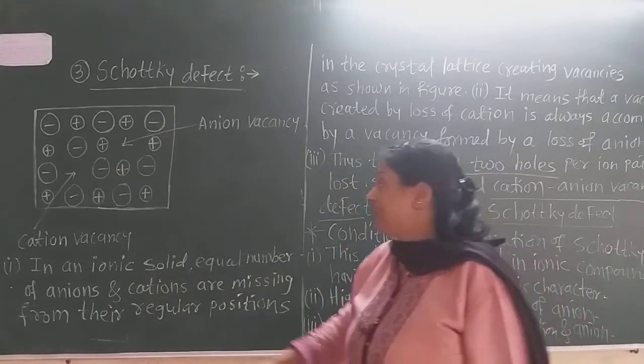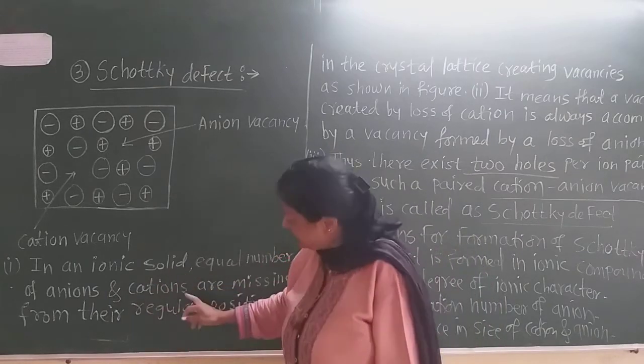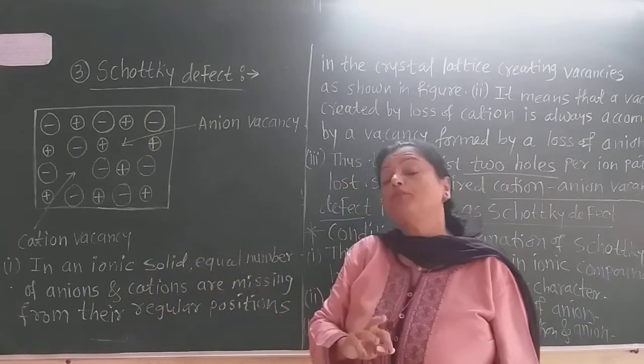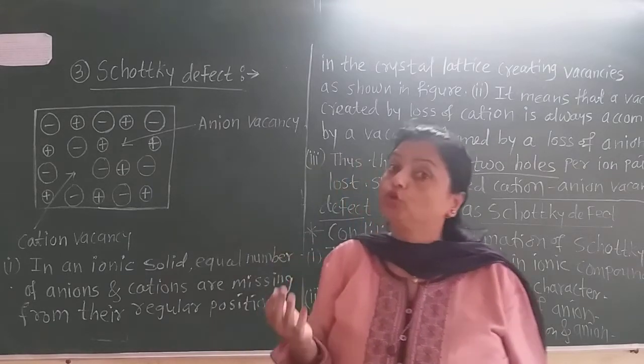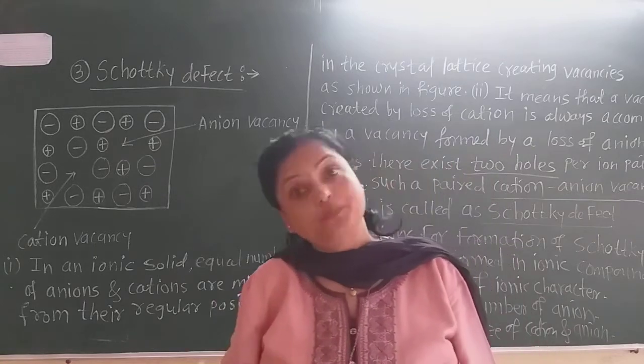So in an ionic solid, there are equal numbers of anions and cations. Always remember that equal numbers of anions and cations are missing. For what reason? For the electrical neutrality of that crystal.